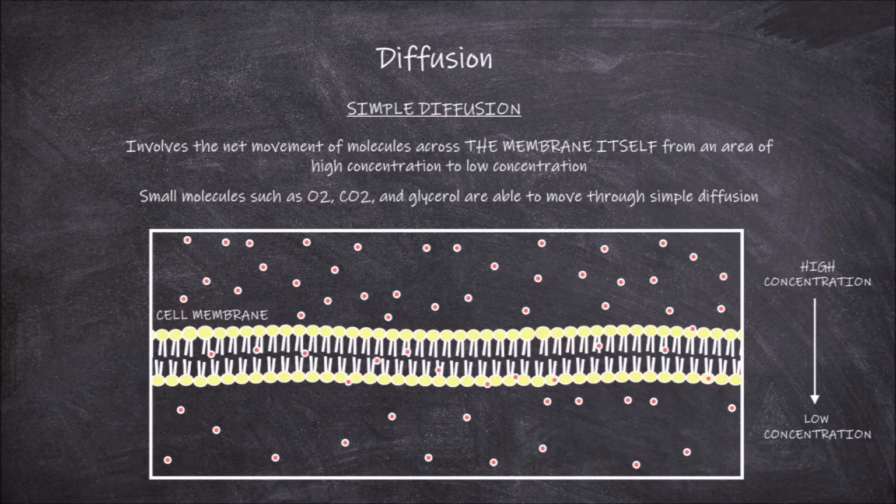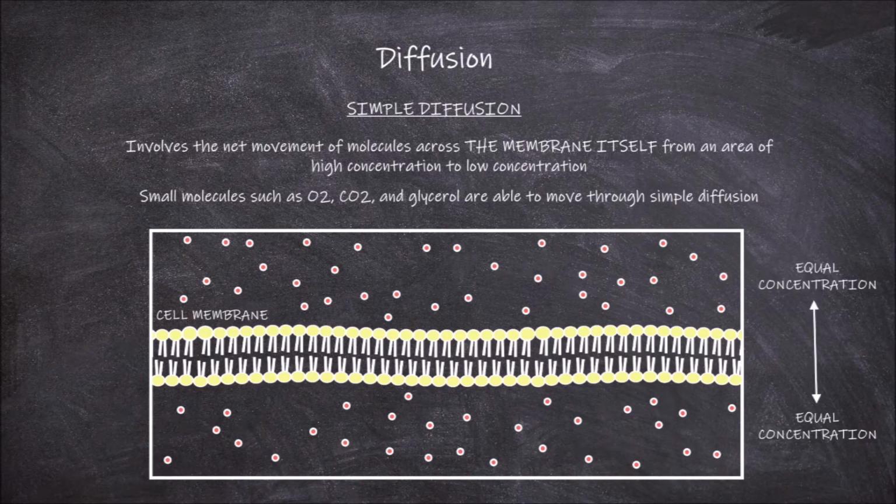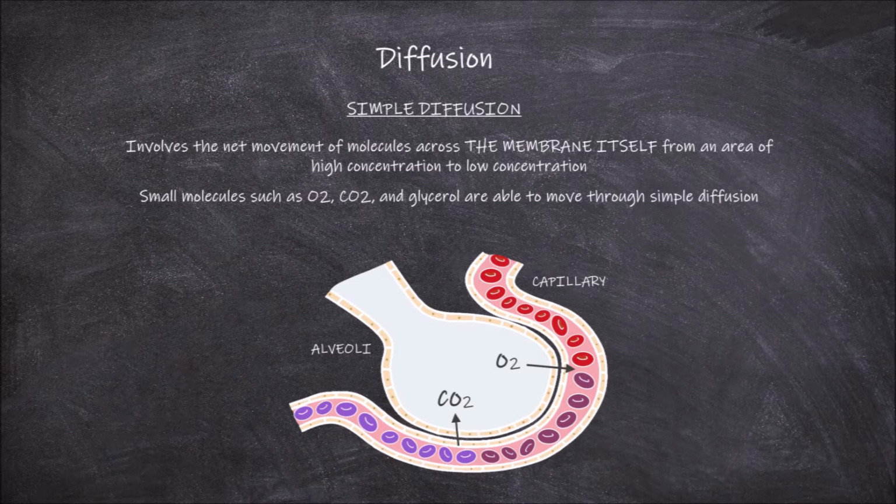The molecules are continuously moving, and some may actually move back across the cell membrane, but overall the molecules are moving from this area of high concentration to the area of low concentration. This movement usually continues to occur until the molecules are evenly dispersed on both sides of the cell membrane. An example where simple diffusion occurs is during gas exchange between the alveoli cells of the lungs and the capillaries